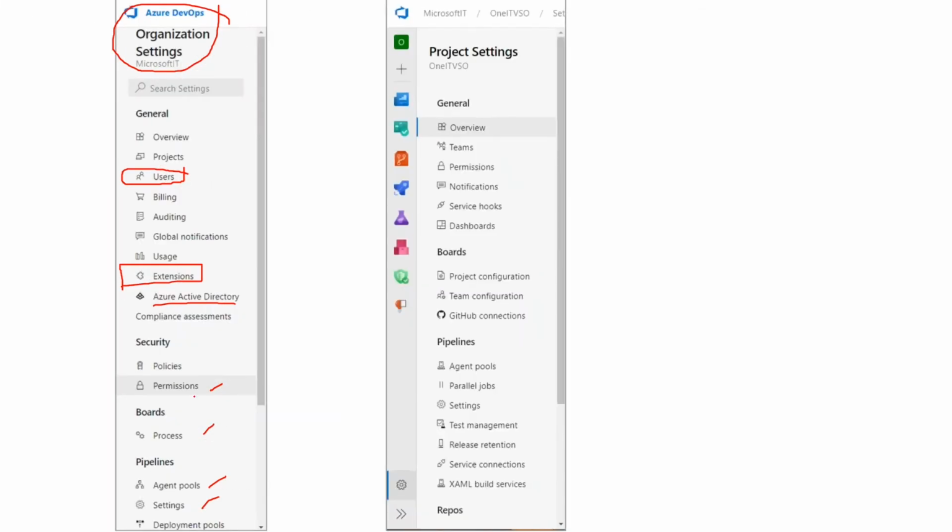Then within an organization, there are one or more projects, right? So for example, in this case, the organization is Microsoft IT, and one of our main projects is called One IT VSO. And over here as well, the project administrator has to make a few important decisions, like what extent of sharing of artifacts is okay across projects. So is it fine for a build to access repos which are in another project, or is it not?